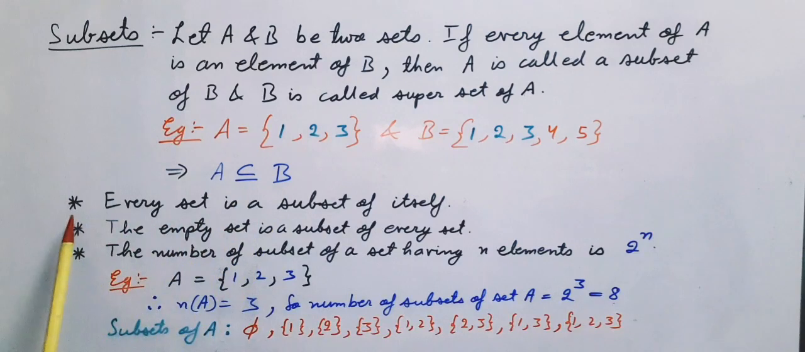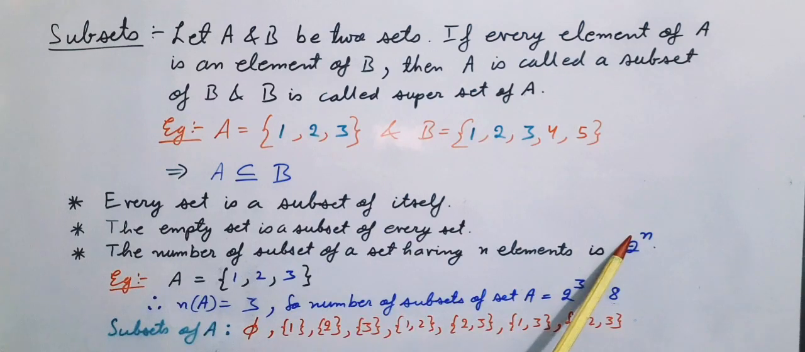Now, let us discuss some important points. So, first point is every set is a subset of itself. Second point is the empty set is a subset of every set. Third point is the number of subsets of a set having n elements is given by 2 raised to the power n.